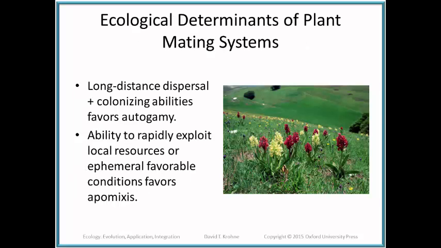Now, long-distance dispersal and colonizing abilities favor autogamy, okay? Whereas the ability to exploit local resources rapidly or rapidly changing or ephemeral conditions favors apomixis or sexual reproduction. So plants alter their reproductive behaviors, quote unquote, based upon ecological determinants.